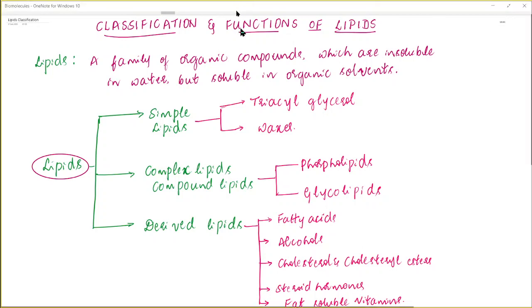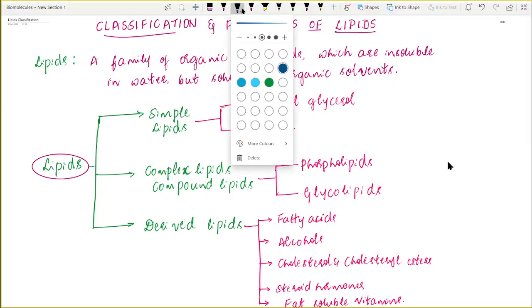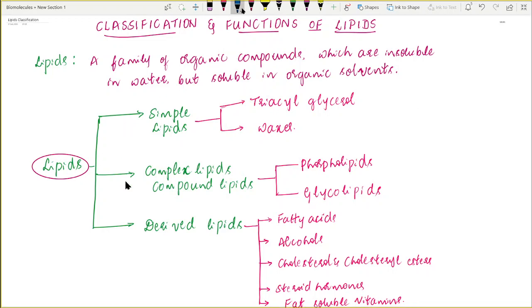Broadly, these lipids are classified into three classes. They are simple lipids, complex lipids, which we can also call compound lipids, and derived lipids. So first let us know about the simple lipids.